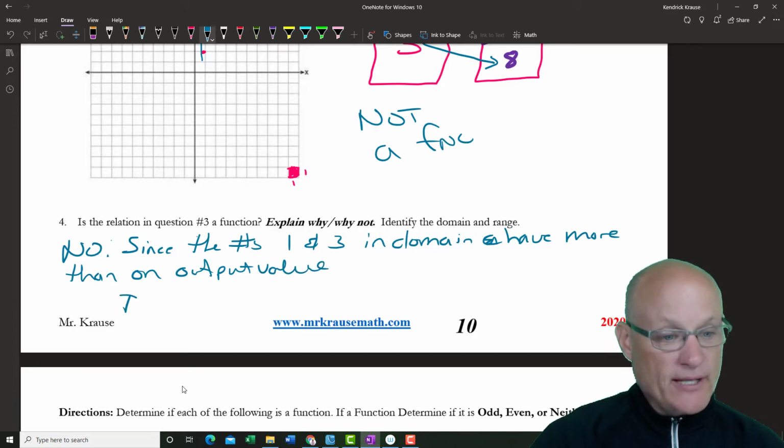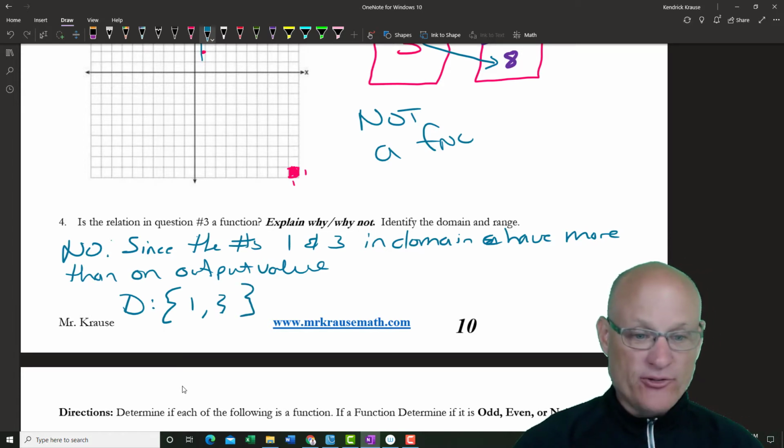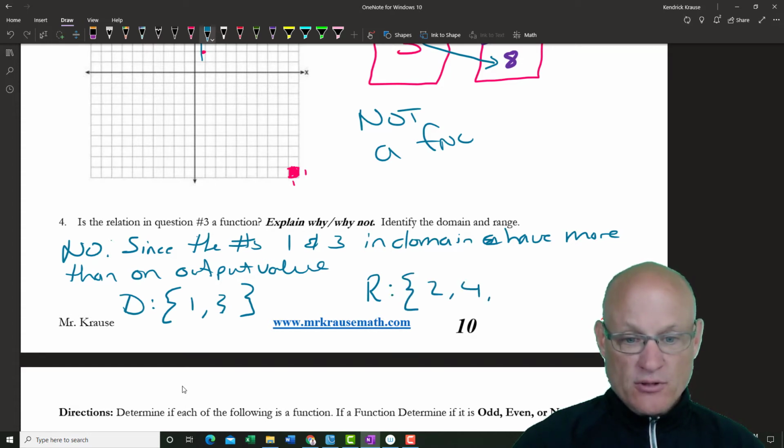All right, so the domain, very simply, 1 and 3. Do not repeat domain. Do not repeat range. Range. You notice I just put in D and R. That's fine. 2, 4, 6, 8.